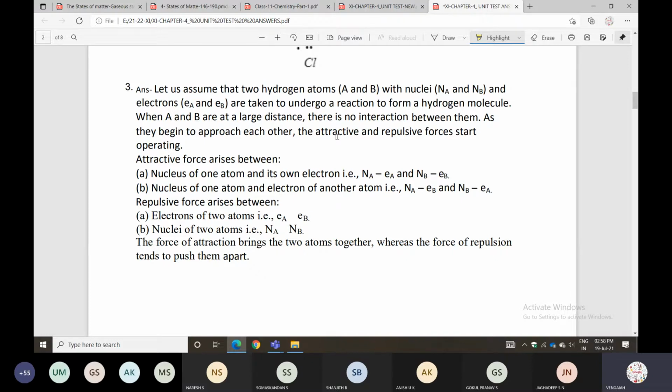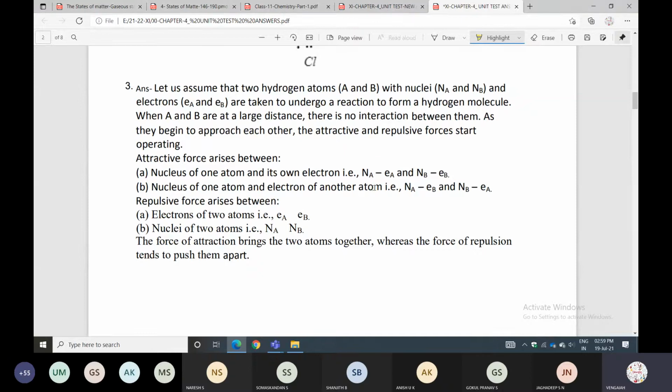Attractive forces arise between the nucleus of an atom and its own electron, and between the nucleus of one atom and the electron of another atom. Repulsive forces arise between the two electrons of the two atoms and between the nuclei of the two atoms. You can also represent this with a diagram.